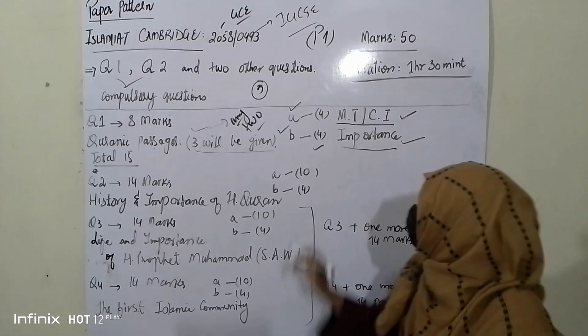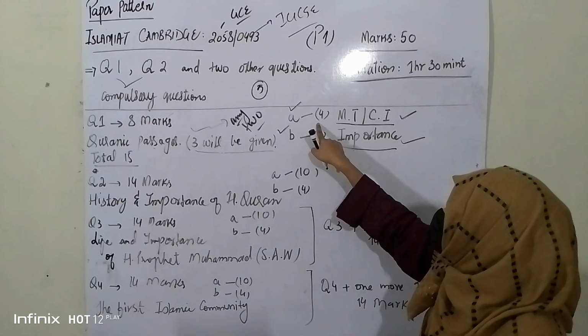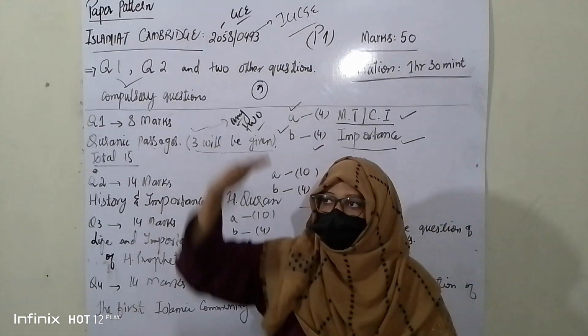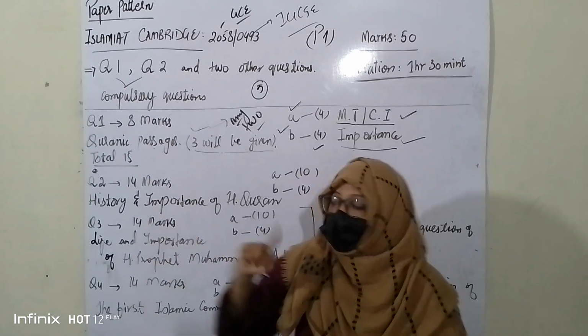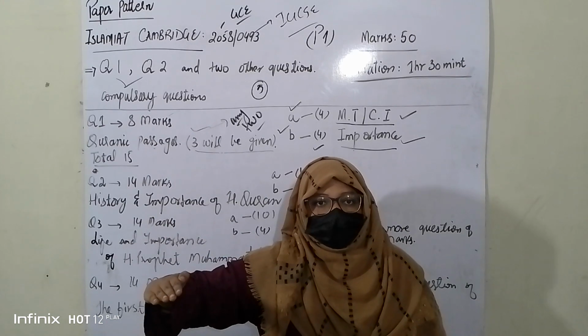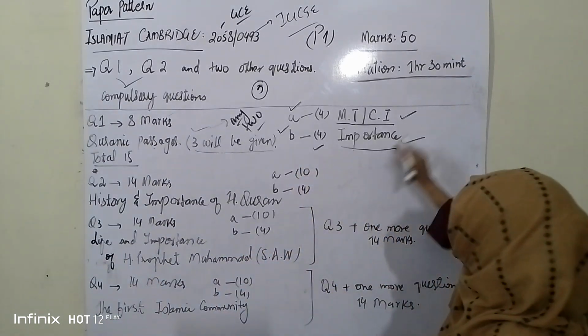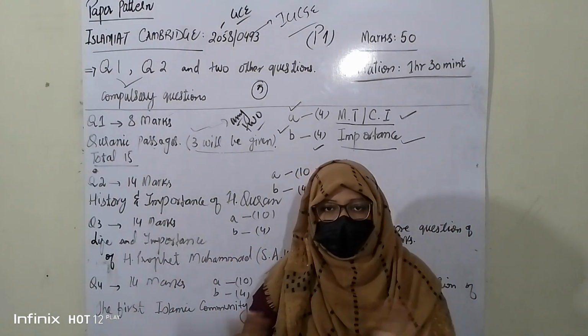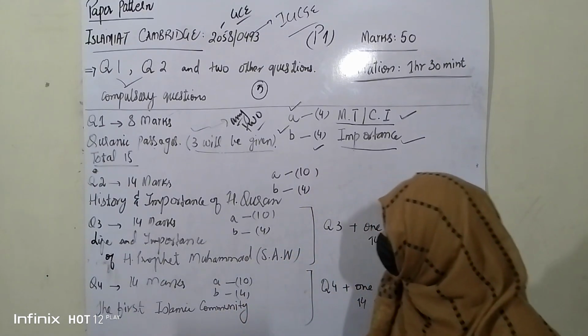In the A part, for 4 marks, you will write the main theme of Zuha and Nas, and in the B part you will write the importance of Zuha and Suratul Nas. In this way your first question is done. I hope this is clear to all of you.